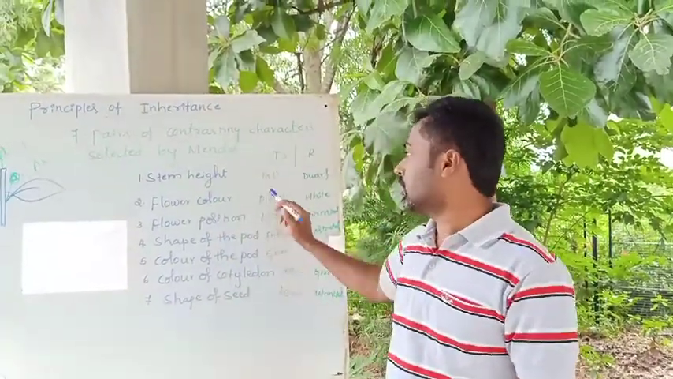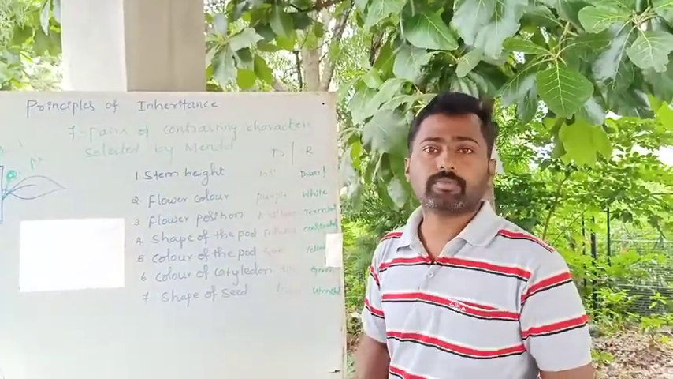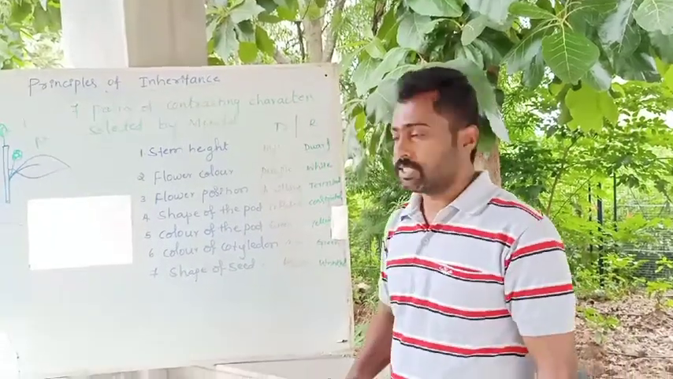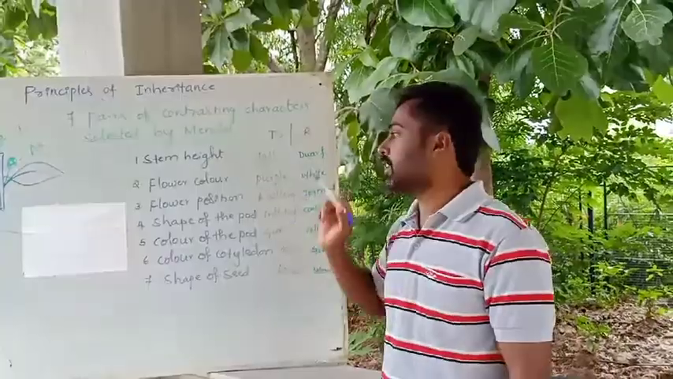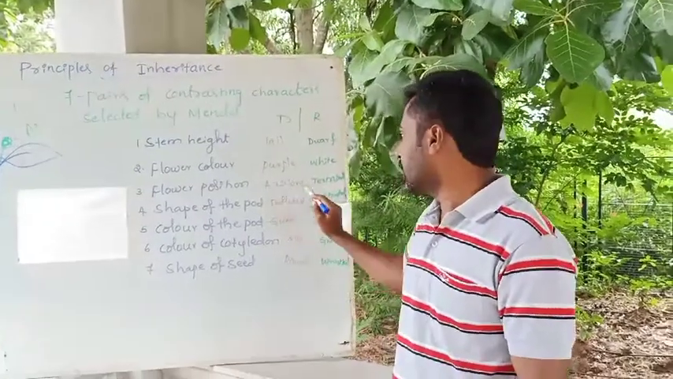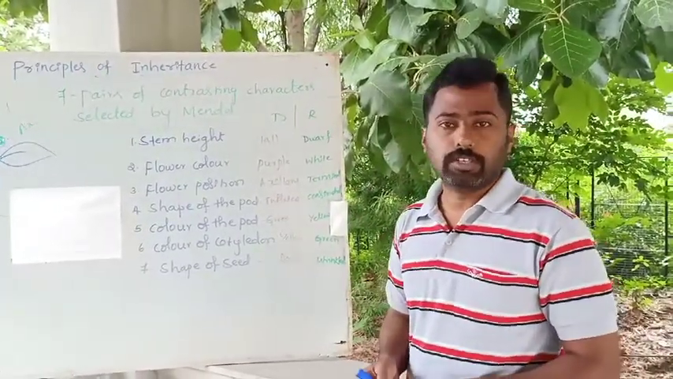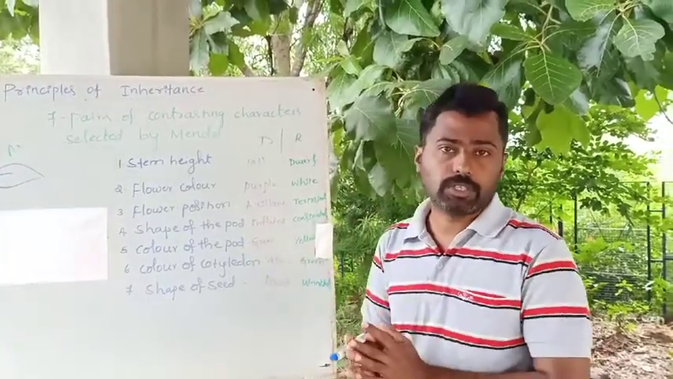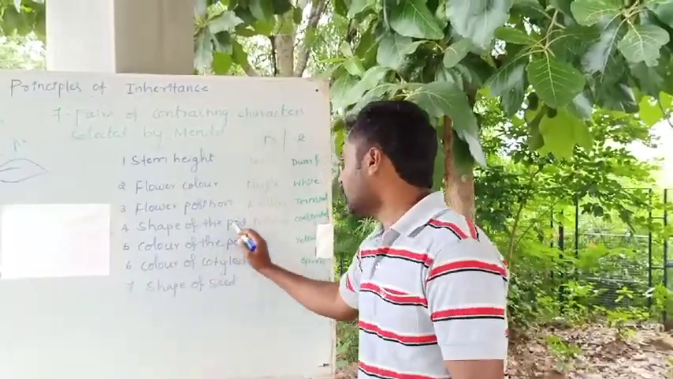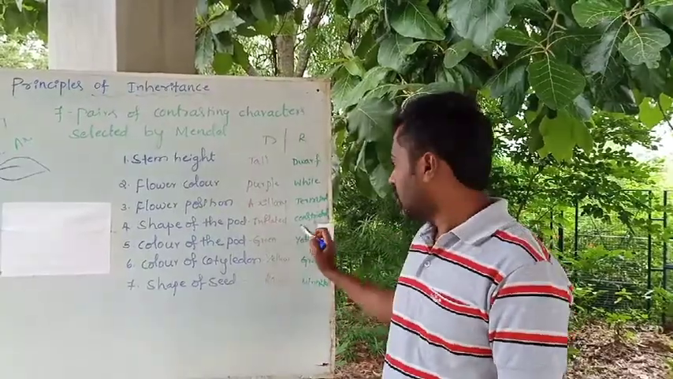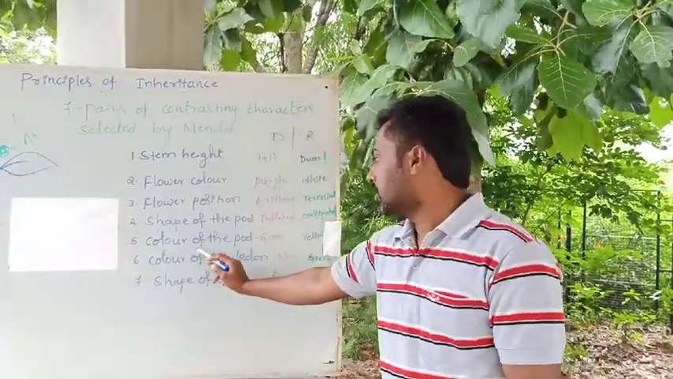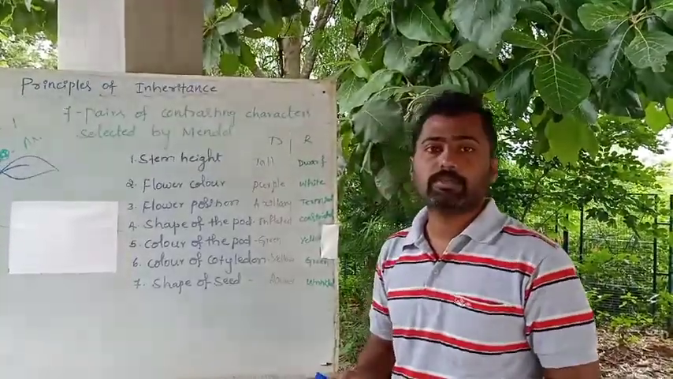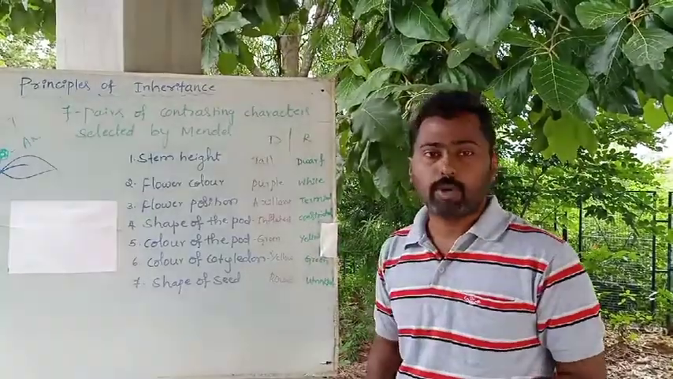Similarly, the color of the flower, purple or violet color of the flower is dominant, whereas white is recessive. Then flower position, axillary flower is dominant, whereas terminal flower is recessive. It means the plant that bears a terminal flower, that is a recessive one. Then shape of the pod, inflated is dominant over the constricted. Then color of the pod, green is dominant over the yellow color of the pod.